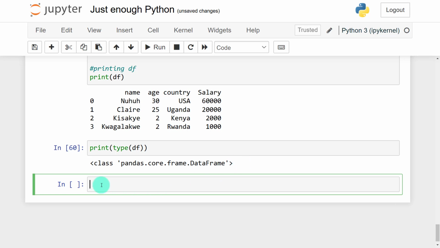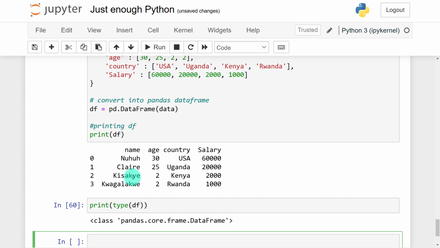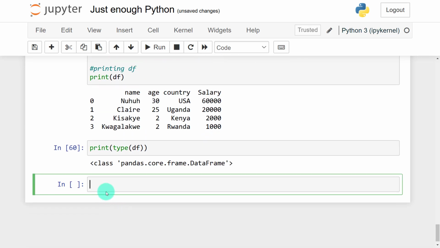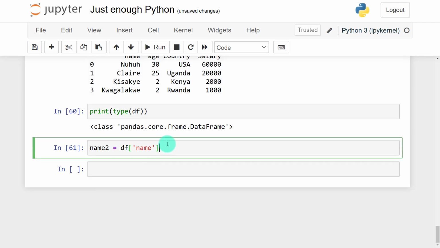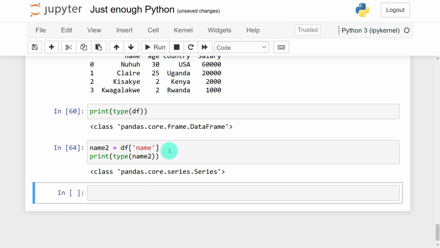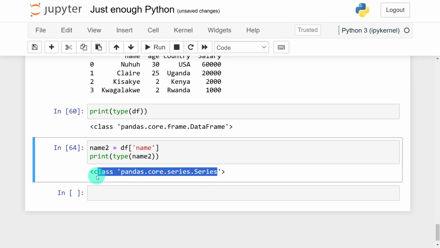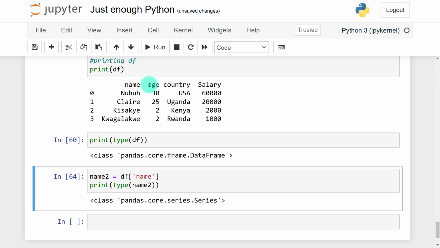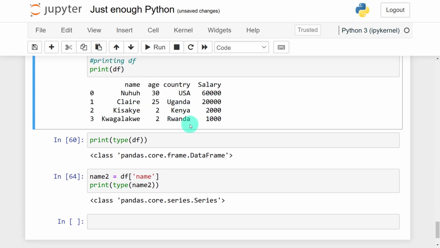Now, what if I index out name? I'll say name2 is equal to df, and for indexing out I'll use square brackets and pass in name. In case I print the type of name2, you can see that when I index out name, it is a pandas core series. I told you every column is treated as a pandas series. So that's how we can utilize pandas to read in our data.